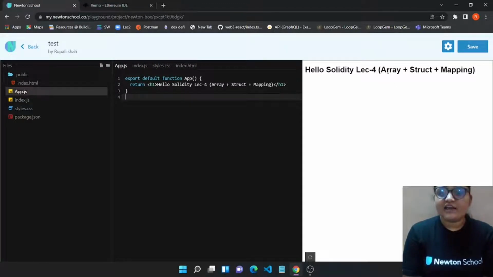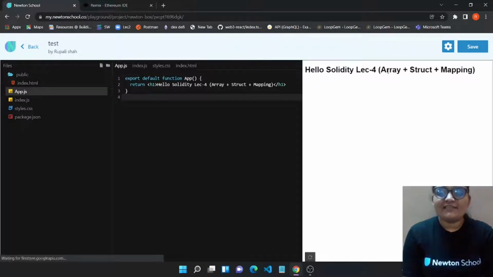So first let's have a base idea of array, and then we are gonna jump into struct and mapping. So array is basically a collection of one type. Now that particularly means that suppose you want a collection of integers, then you can have an array whose data type will be integer, and every element in the array of that particular data type will exist.